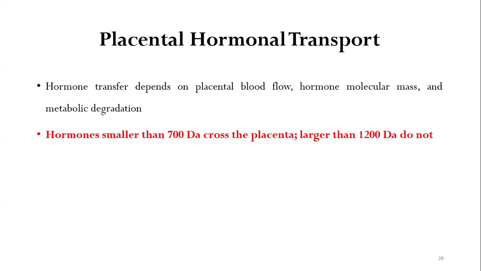The transport through the placenta. The hormone transfer basically depends upon the placental blood flow, the hormone molecular mass, and the metabolic degradation. The hormones which are smaller than 700 dalton can cross the placenta, and hormones which are bigger than 1200 dalton do not cross the placenta.